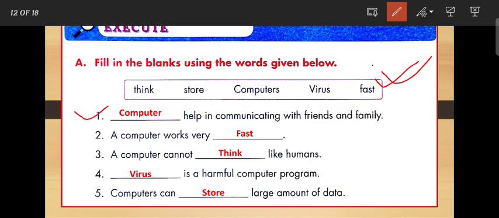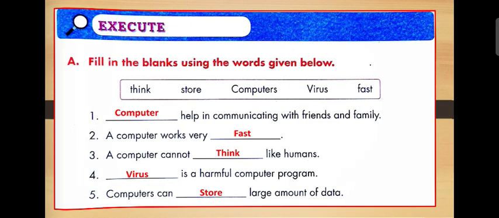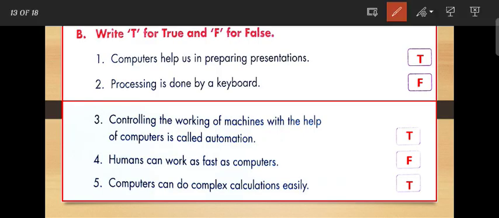Number 2, a computer works very fast. Number 3, a computer cannot think like humans. We all know that a computer does not have any thinking power. Number 4, virus is a harmful computer program. Number 5, a computer can store a large amount of data. So these are the fill in the blanks from this chapter. Next is true or false. First: computer helps us in preparing presentations.